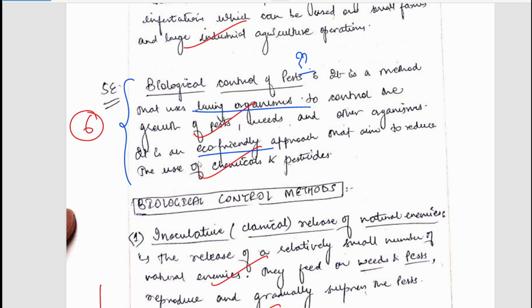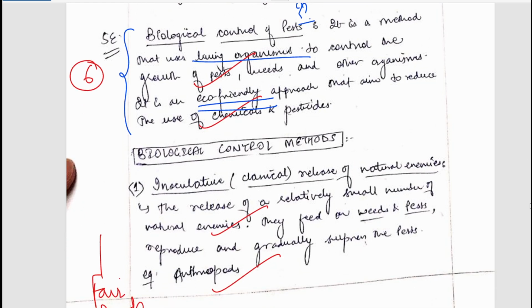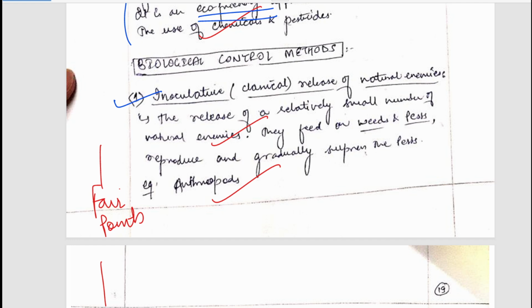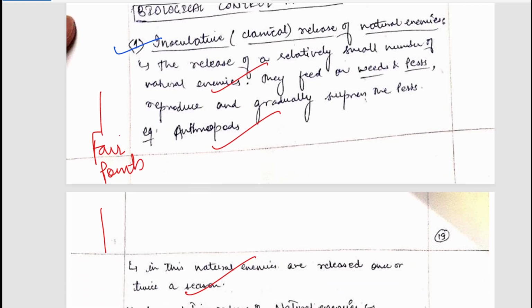We all know that it is eco-friendly because in chemical methods, various kinds of harmful chemicals are used, but in biological, as other organisms are used, so we get rid of chemicals. Various methods have been mentioned. First one is inoculative release of natural enemies. Here the natural enemies are released in smaller numbers.